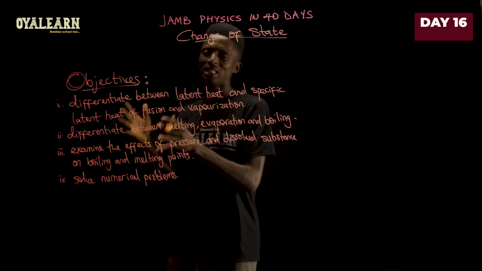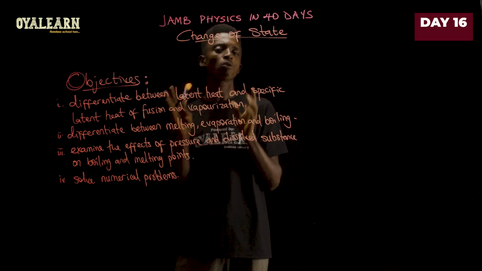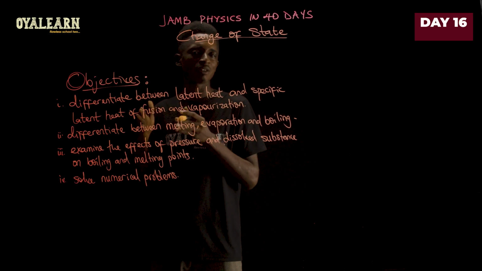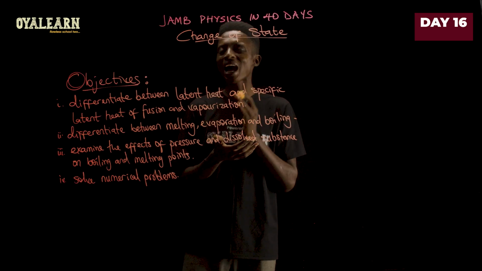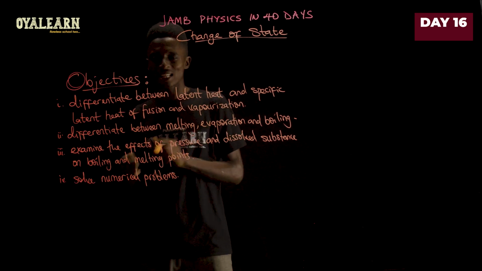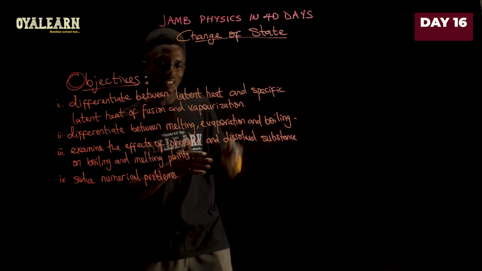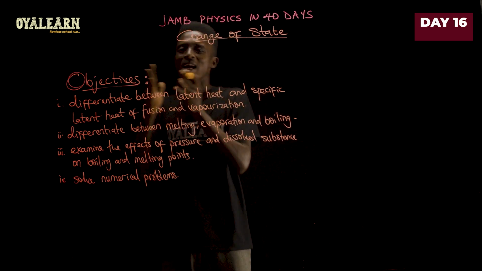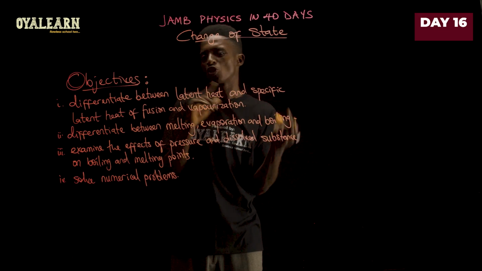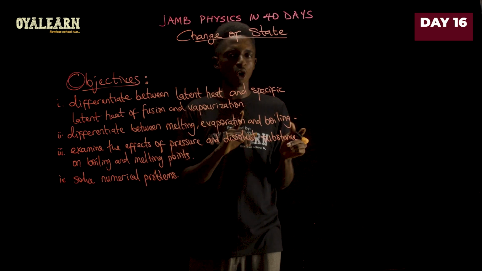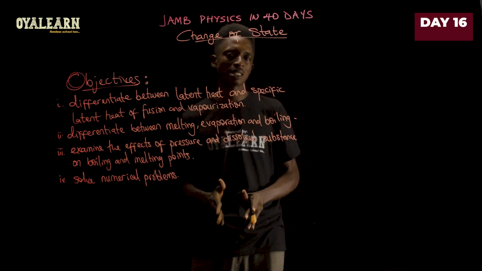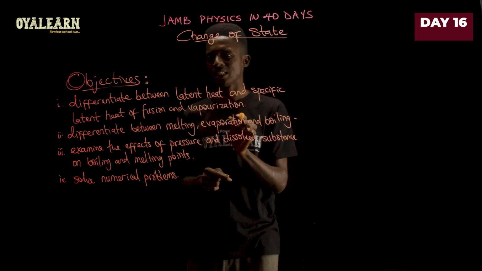without there being a change in temperature. I believe by now it shouldn't be a confusion to you that when the melting point of ice is at 0 degrees Celsius, it means that you can have water at 0 degrees Celsius just as you can have ice at 0 degrees Celsius. That 0 degrees Celsius is just the partition between ice and water. So there is no change in temperature when it is changing from one state to the other. There's no increase in temperature. It all happens at the same temperature. So that is latent heat.